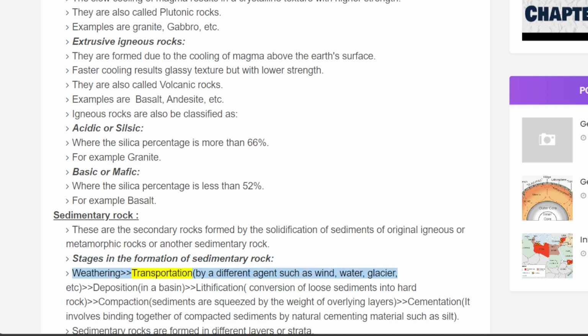Stages in the formation of sedimentary rock. Weathering. Transportation by different agents such as wind, water, glacier, etc. Deposition in a basin. Lithification, conversion of loose sediments into hard rock. Compaction, sediments are squeezed by the weight of overlying layers. Cementation. It involves binding together of compacted sediments by natural cementing material such as silt.